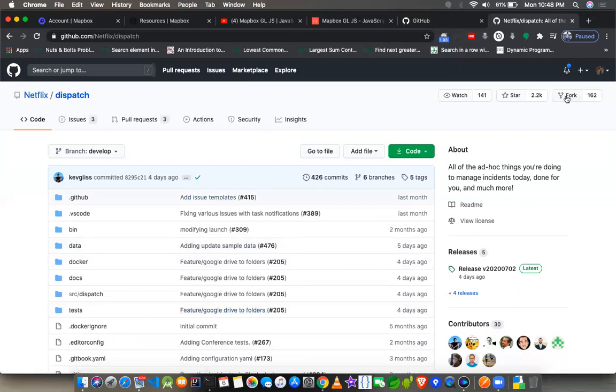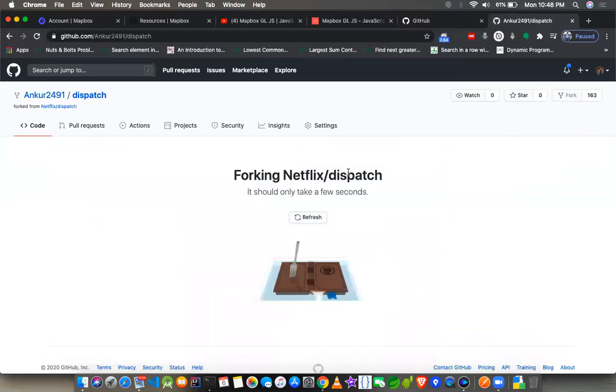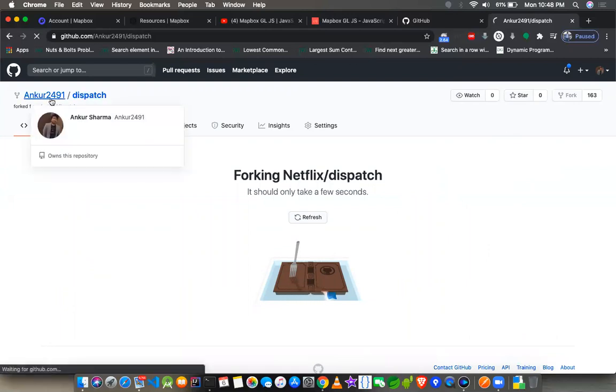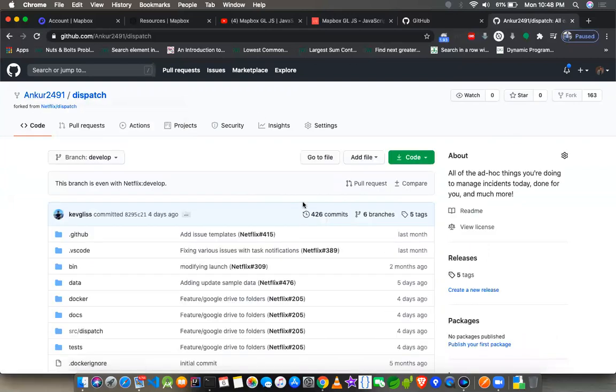fork option over here. When you click on this, it will fork to my repo. So you can see this is my repo, Ankur2491 and dispatch. What it does is, it creates a copy of the whole project into my repo, and if you see, there is a small text written, forked from Netflix dispatch.